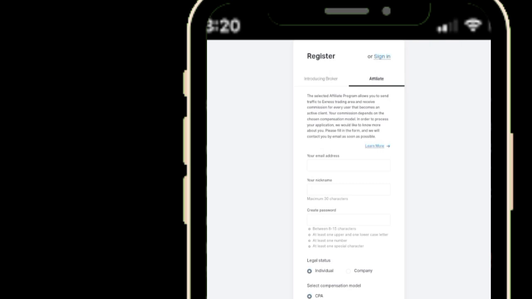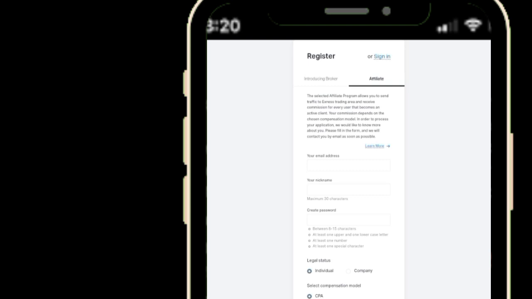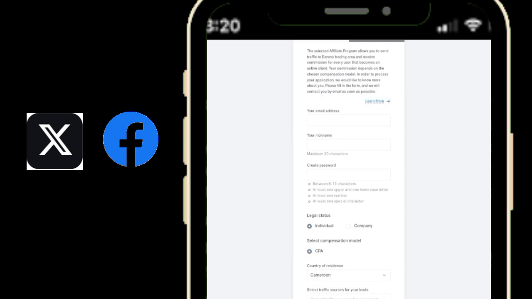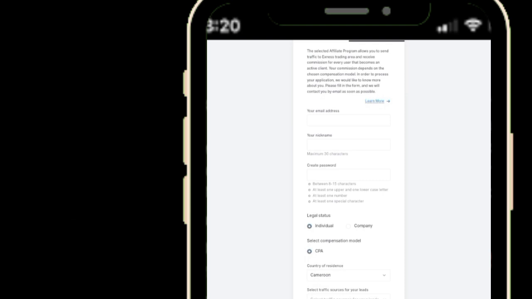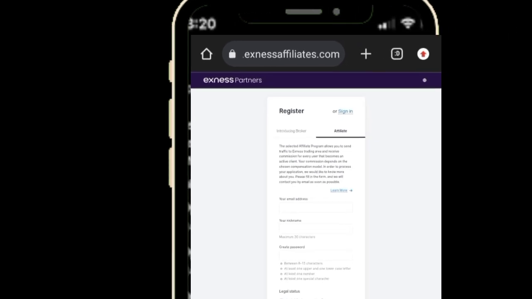On the legal status, leave it at individual. On the compensation model, leave it at CPI. It is the best. You choose your country and make your traffic source Twitter, Facebook, and YouTube. I've already signed in with them, so I'll just hurry up and sign in and show you guys where to get the link and how to start promoting it immediately. Let's head straight to the video.